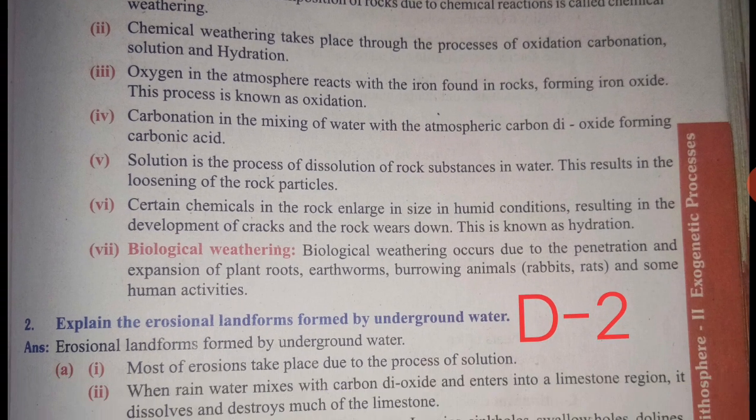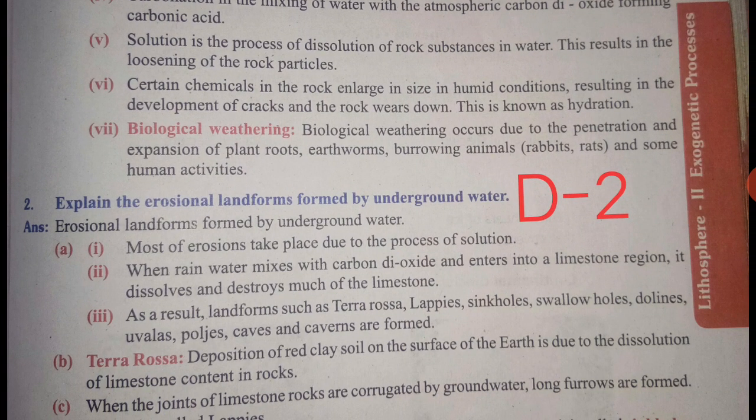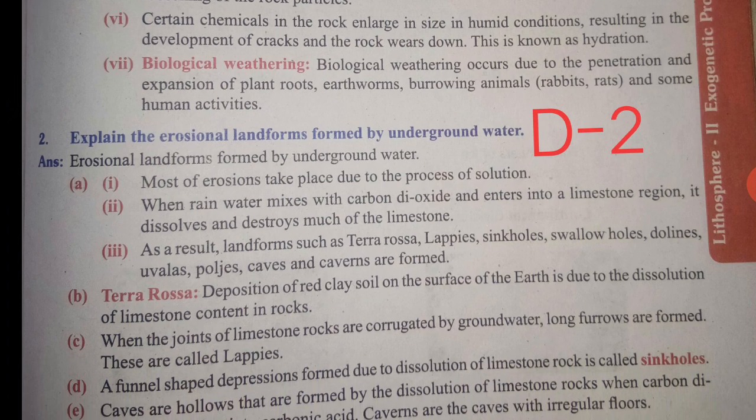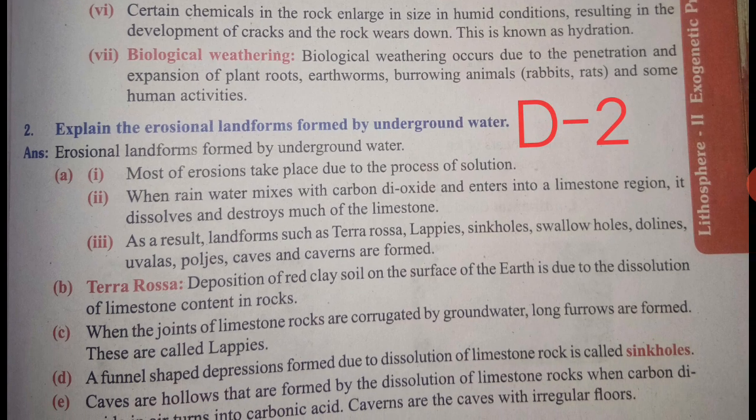Then second question. Explain the erosional landforms formed by underground water. Most of the erosion takes place due to the process of solution. When rainwater mixes with carbon dioxide and enters into a limestone region, it dissolves and destroys much of the limestone.